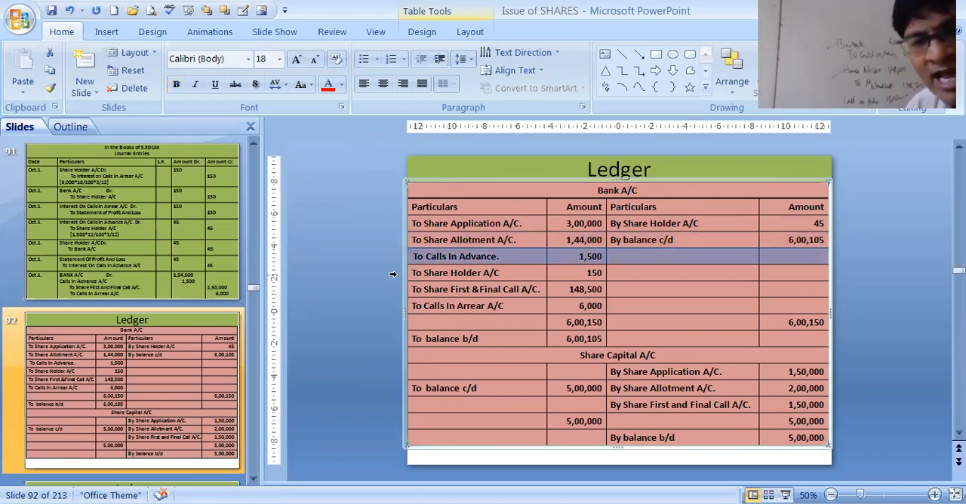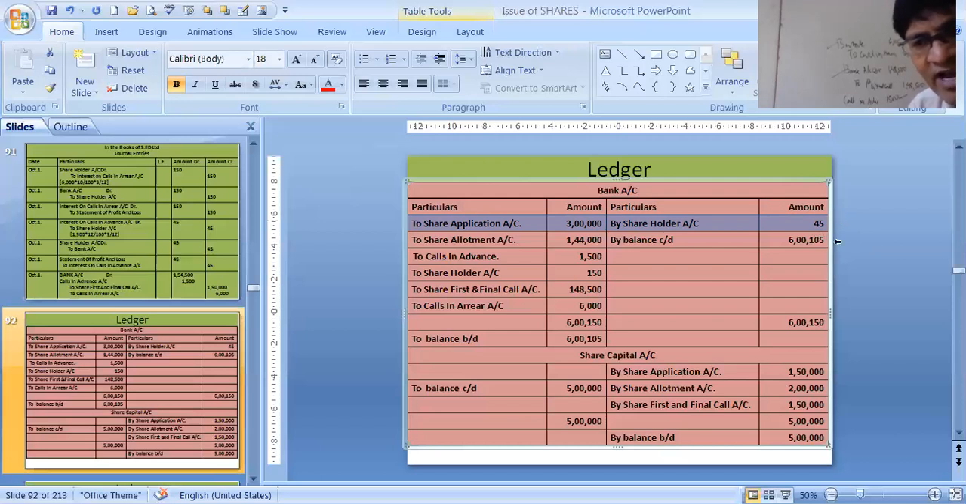Then the shareholder has paid us the interest on calls in arrear. So bank account debit to shareholder, when they have paid the calls in arrear money. Then we receive the final call money 1,48,500, because 1,500 we already received in calls in advance. So we are receiving share first and final call 1,48,500. Then calls in arrear also we are receiving at the time of the first call, 6,000 rupees, and we are making a payment to the shareholder regarding the interest on calls in advance. So shareholder to bank 45.